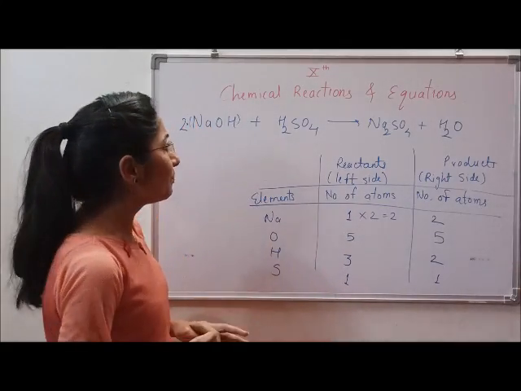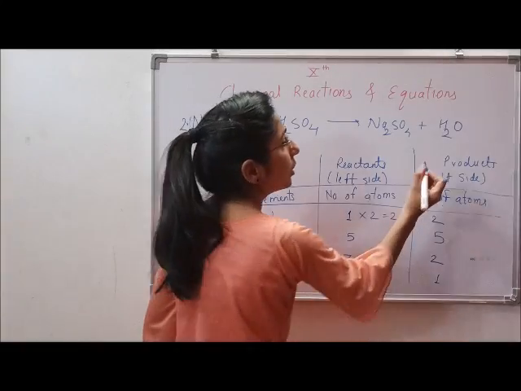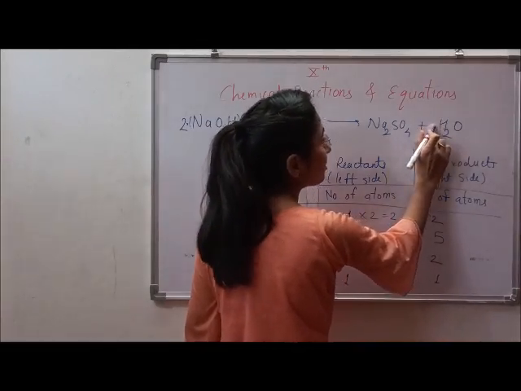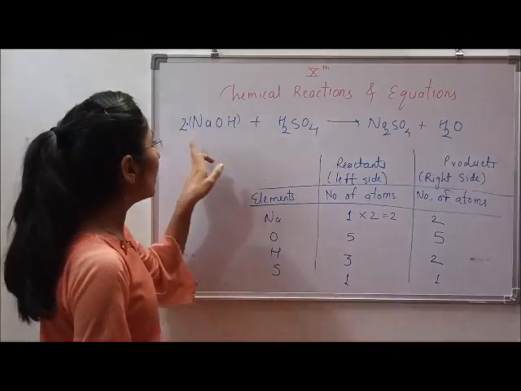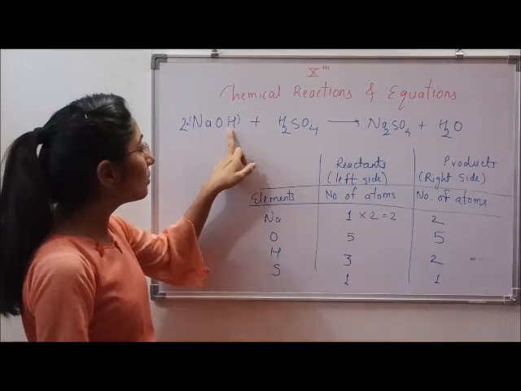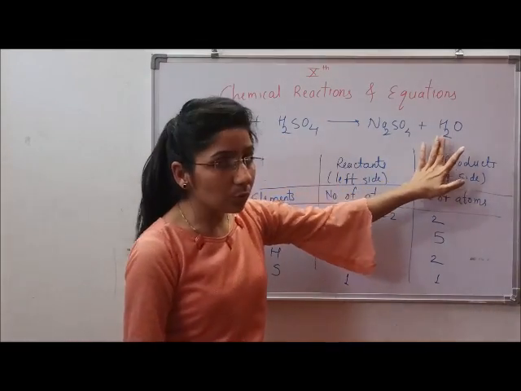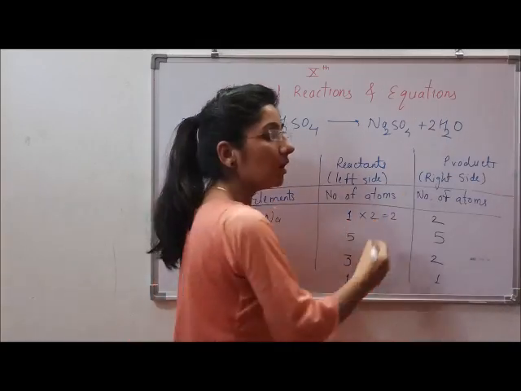Now let's think, if we write here 2, because we need to balance hydrogen. First we can go for each atom one by one. If we go for hydrogen, here hydrogens are 4 and here they are 2. So there is just one option, that is to write 2 over here, right?